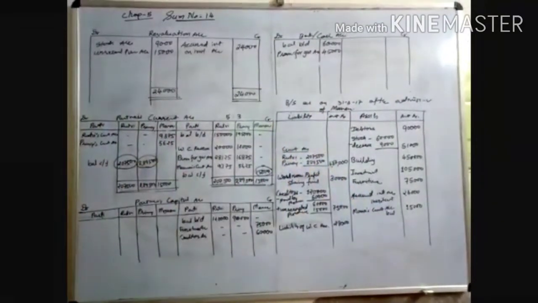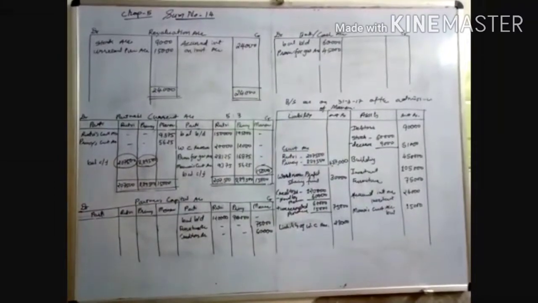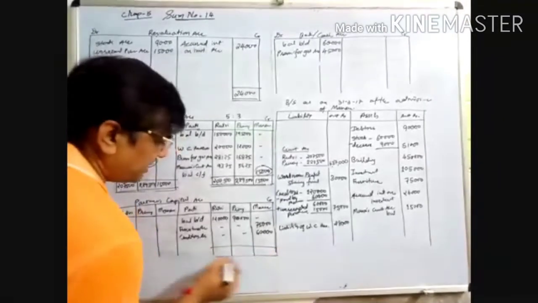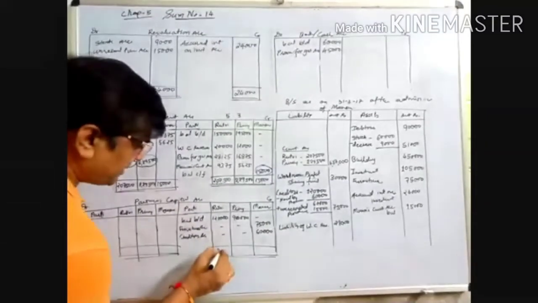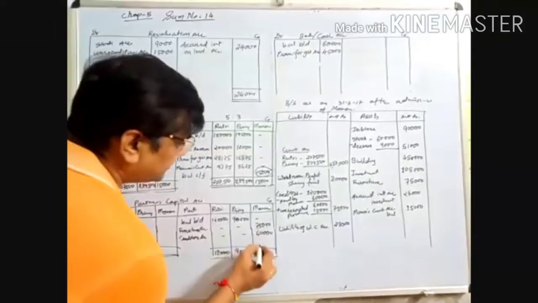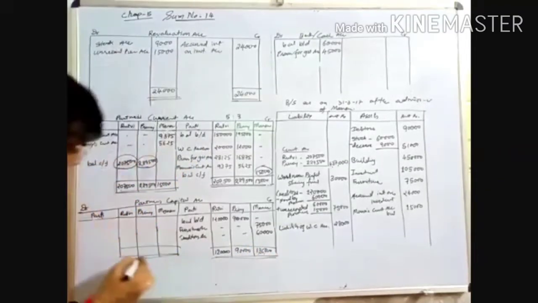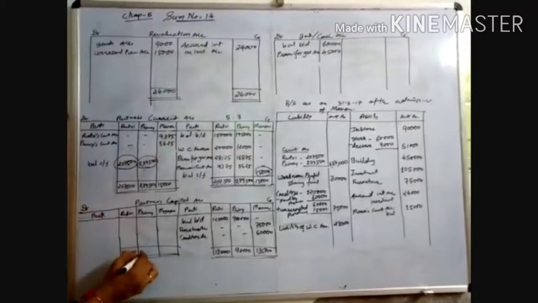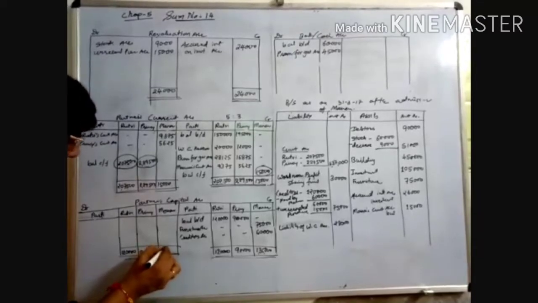Now you make the total of the capital account. Capital account credit side is more. It is 1,20,000, 90,000 and 1,35,000. The same you write down here on the debit side, 1,20,000, 90,000 and 1,35,000.